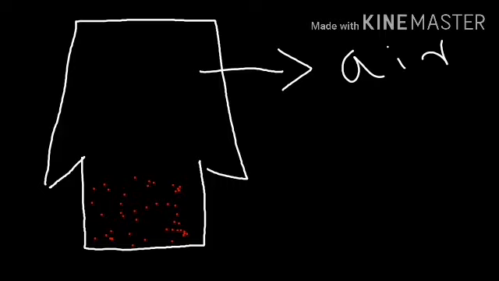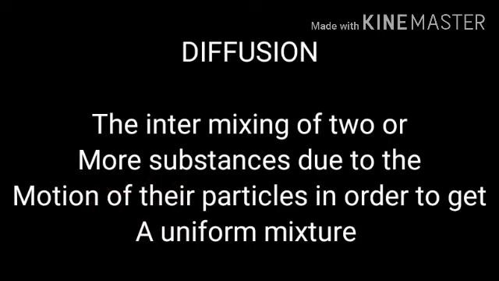After some time, we can observe that the reddish brown vapors of bromine spread out into the upper jar. This mixing is called diffusion. What is diffusion? The intermixing of two or more substances due to the motion of their particles to get a uniform mixture.